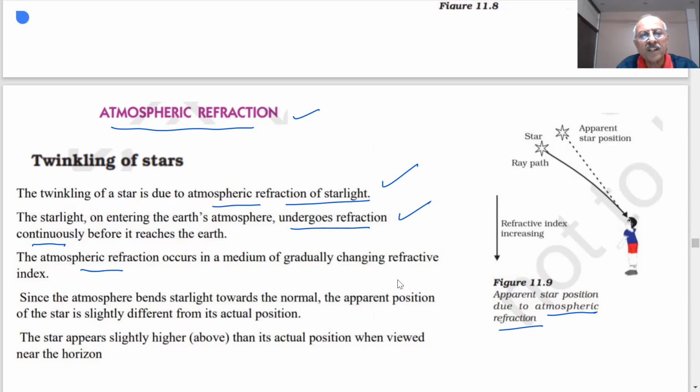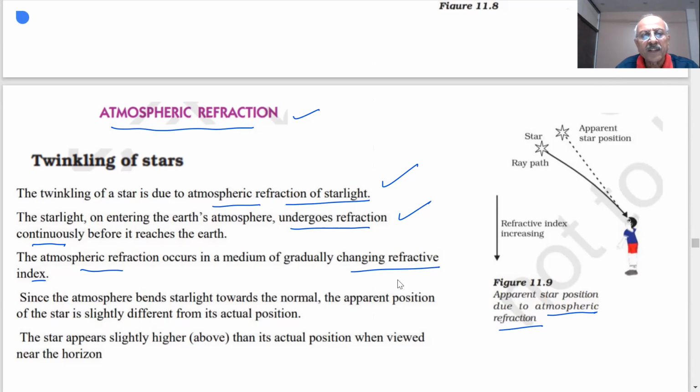Atmospheric refraction occurs in a medium of gradually changing refractive index. As you are coming to the ground, the refractive index is increasing, student. This is a star. Star has light energy, heat energy is also there. So the air becomes hot near this, and the refractive index keeps on increasing. It will undergo refraction. Since the atmosphere bends starlight towards the normal, light is passing from rare to denser medium. It will bend towards the normal.